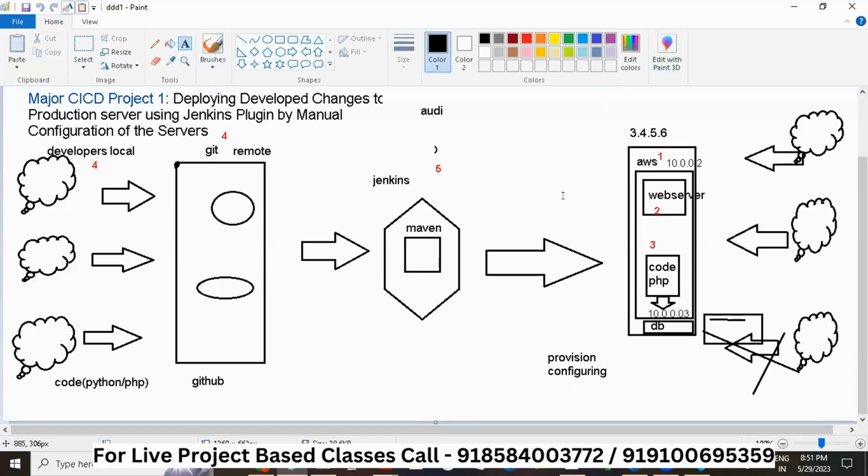So there are two things, provisioning and configuring. Provisioning means you are creating your AWS server. Let me explain it like this. When you buy a laptop, you don't have anything inside, right? You have to configure things inside, like download some software that you need. That is called configuring.